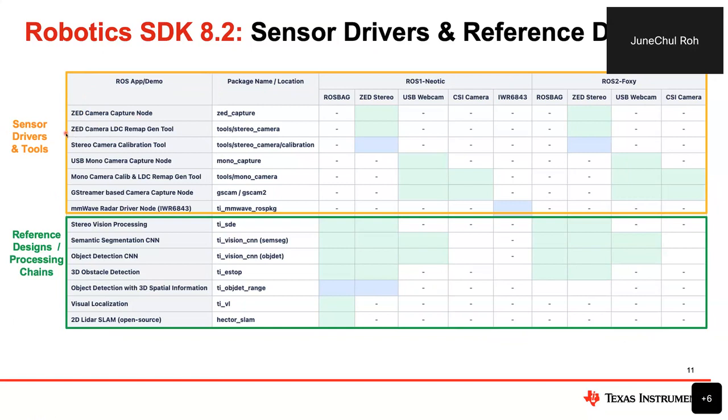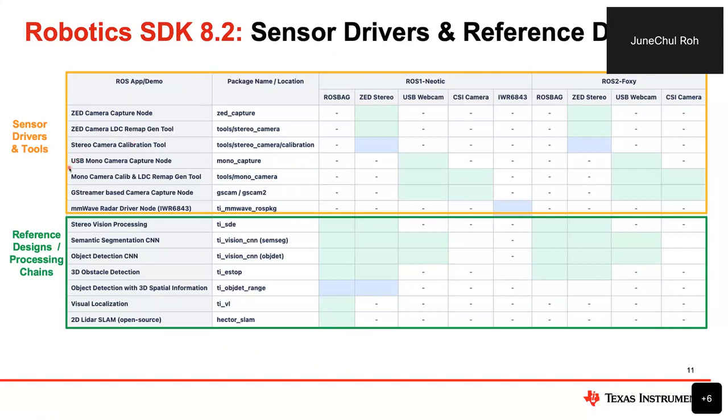And also we provide tools for the stereo camera, which include the stereo camera calibration tool. Another one is the remap. LDC is the lens distortion correction accelerator, so we need to generate a lookup table for the LDC. We provide a tool for that.